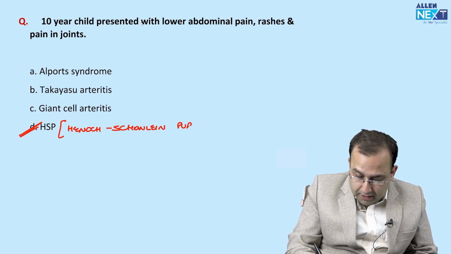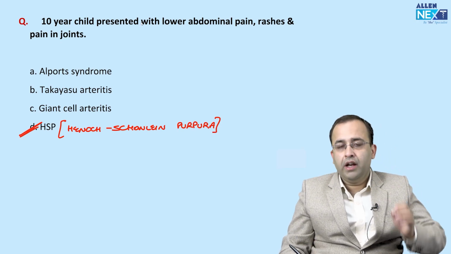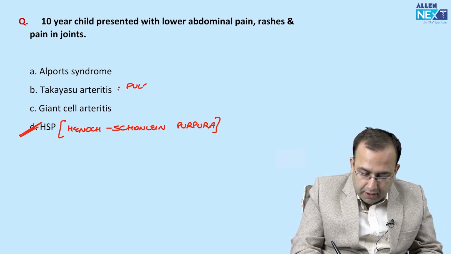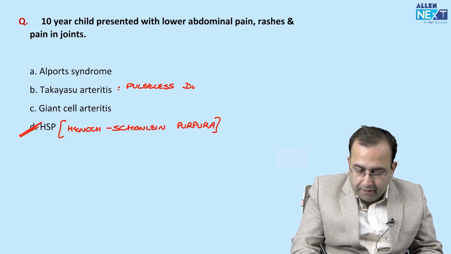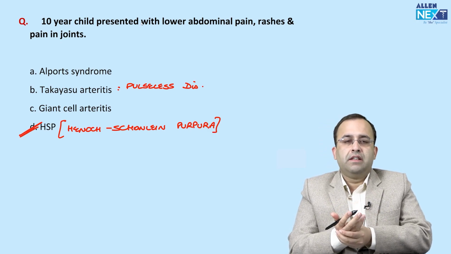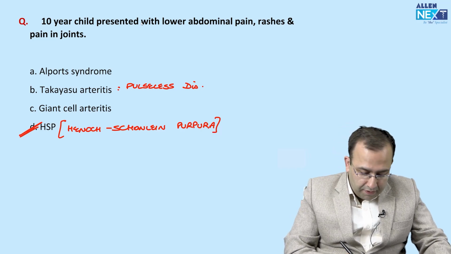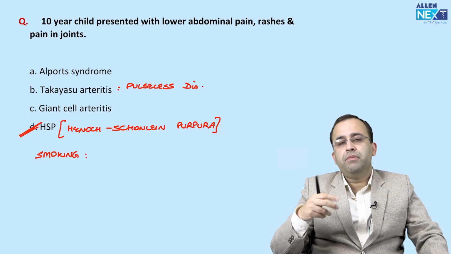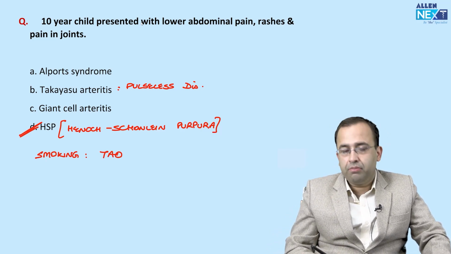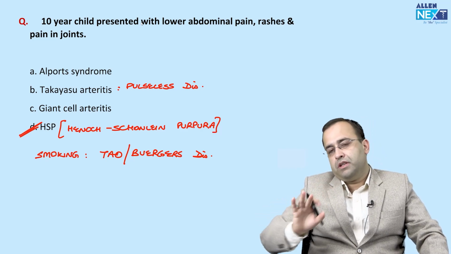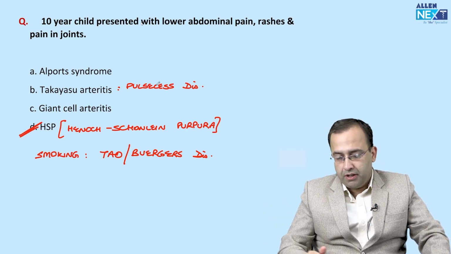Giant cell arteritis, we just saw in the previous exam. It is elderly with thick palpable temporal artery. Takayasu arteritis, pulseless disease, that is, you will have a history of feeble femoral or radial pulse. The one with smoking, vasculitis associated with smoking, pain while walking, intermittent claudication, is thromboangiitis obliterans or Buerger's disease. Straightforward vasculitis based questions and recent previous year questions of FMGE.